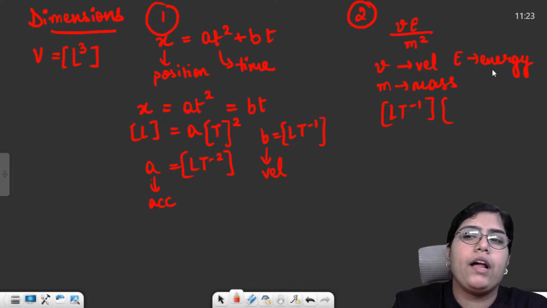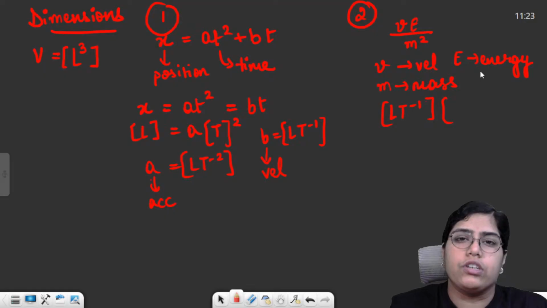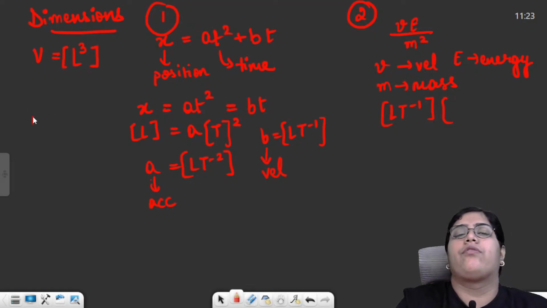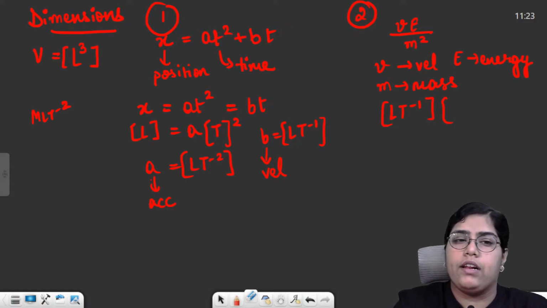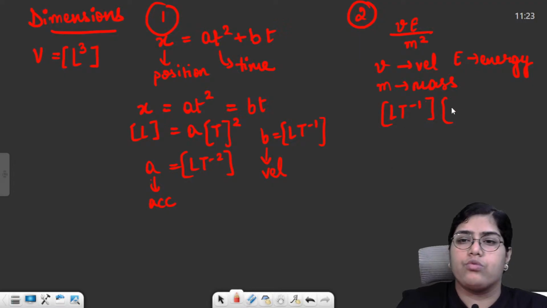For example, I have energy. Energy and work are same thing, and work is basically force into displacement. Dimensional formula of force is mLT minus 2 and multiplied by dimension of L. So it simply becomes mL square T minus 2. So mL square T minus 2 and divided by m square.